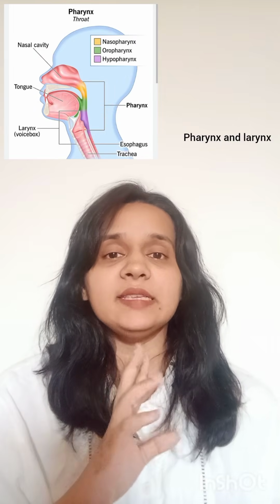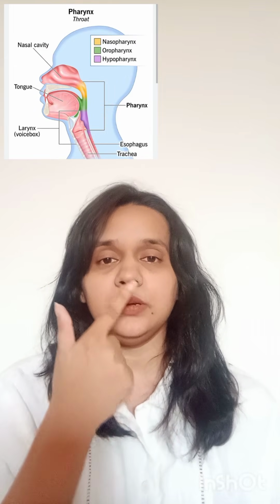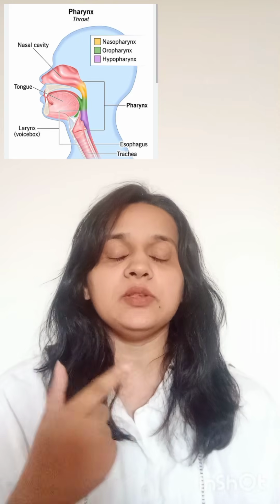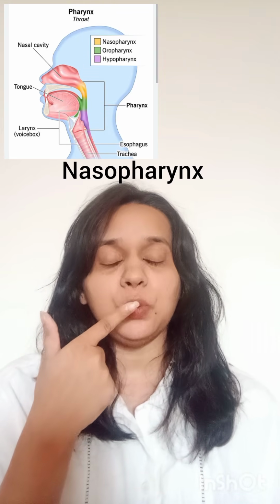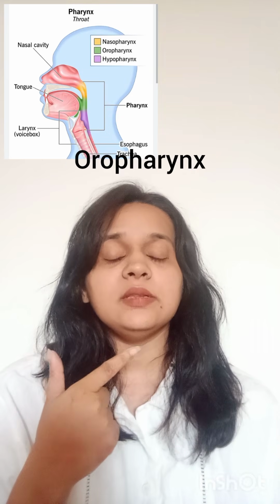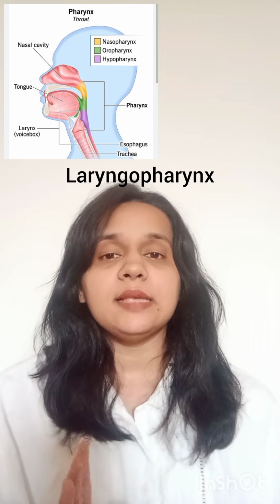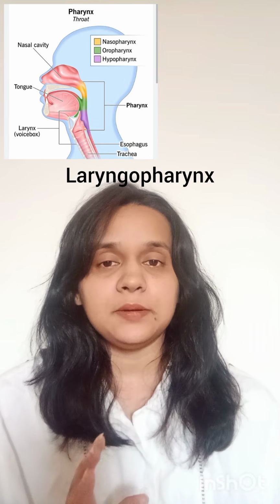After the nasal cavity, in the back of the throat, there is the pharynx and larynx. Now the pharynx is divided into three parts: one to the nose, one to the mouth, one to the larynx. To the nose it is the nasopharynx, to the mouth it is the oropharynx, and to the larynx it is the laryngopharynx. The larynx is actually where our vocal cords are present.